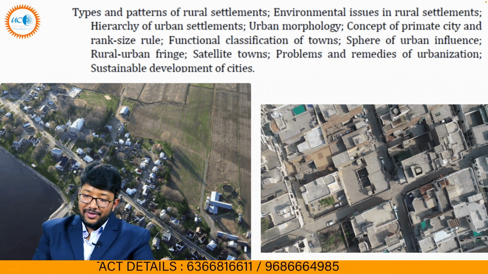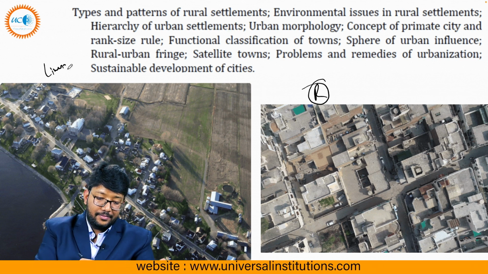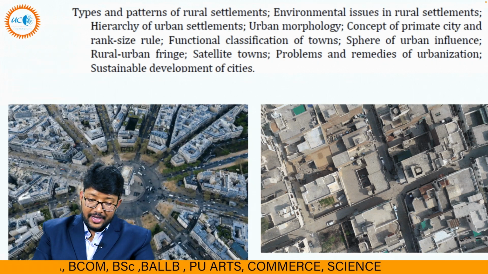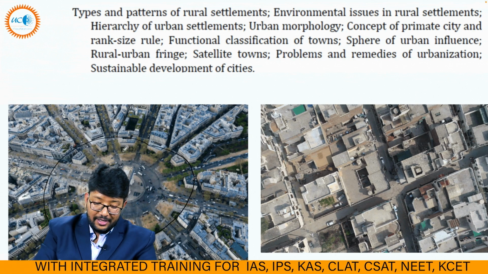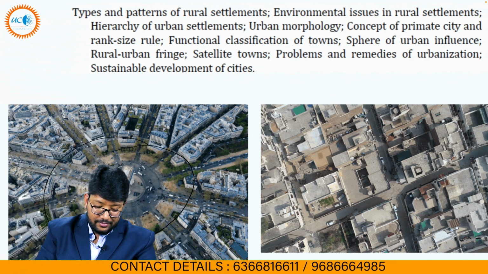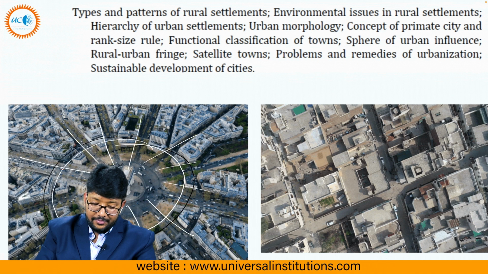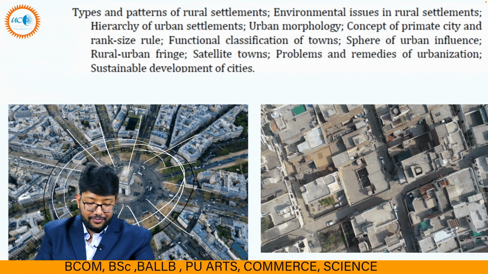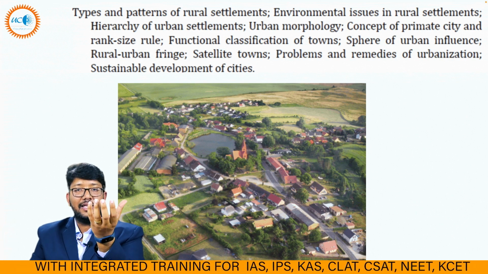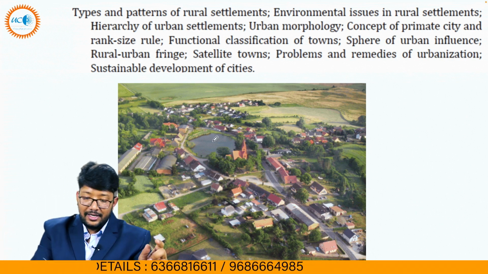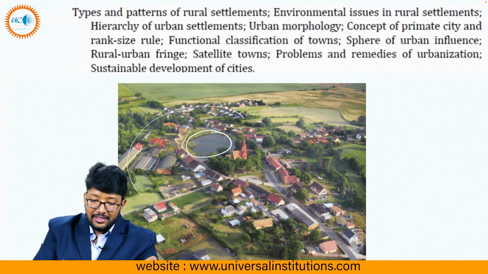In the second one it is rectangular. This is rectangular, this is our linear. Then this is our star shaped, because a star is there. Can you see this? All the roads are meeting at one place. Star shaped type of settlement. This is our circular. It's a radial, we can say that a circle is there and settlement surrounding that. This particular pattern is found generally in the rural areas, where there is a pond and the settlement around it.